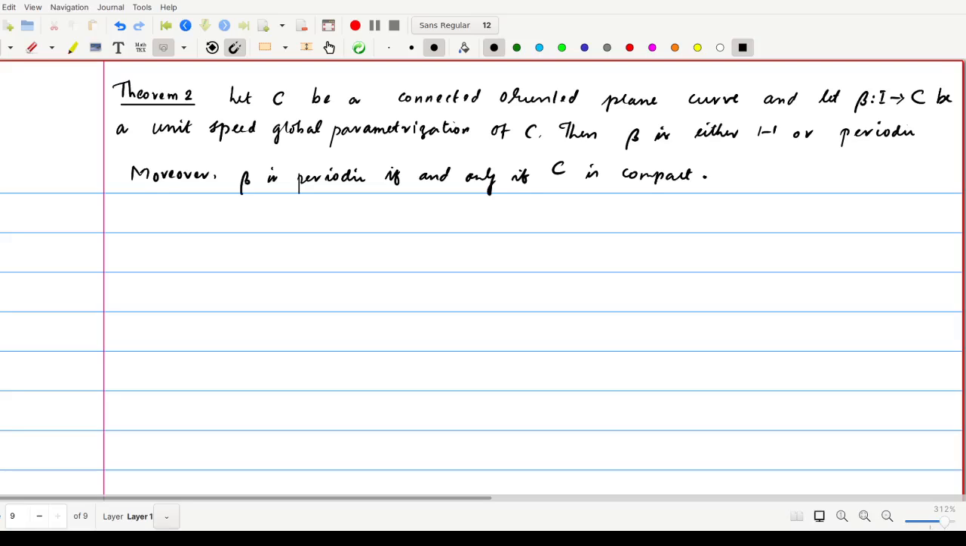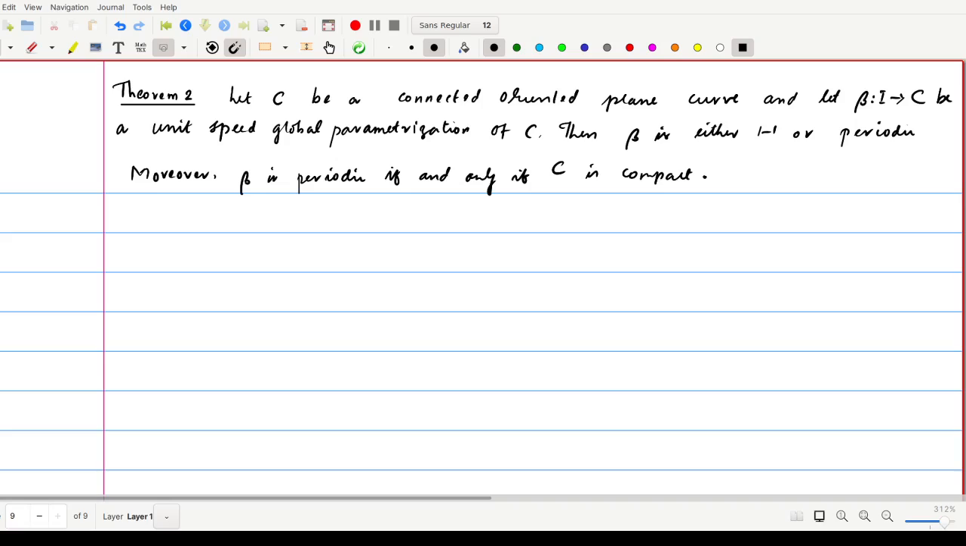Hi all. In the last class, we discussed the existence of global parameterization and the characterization of that. C is connected if and only if it has a global parameterization. Now we have theorem 2. Let C be a connected oriented plane curve, and let beta from I to C be a unit speed global parameterization of C.